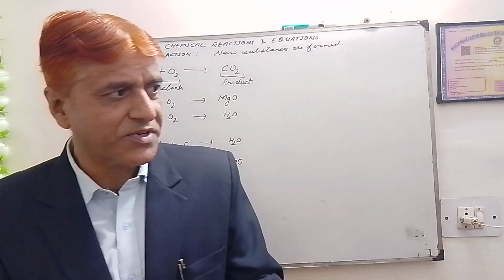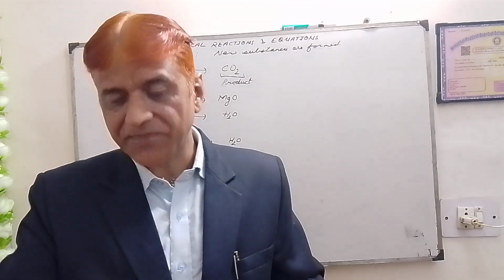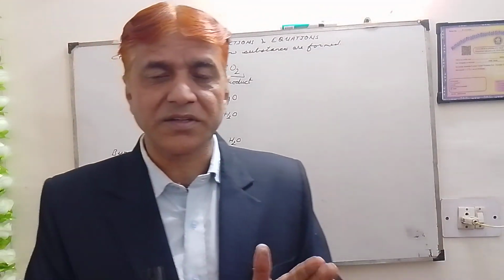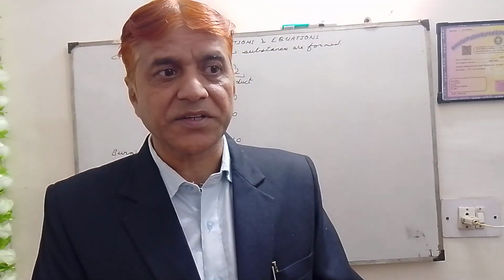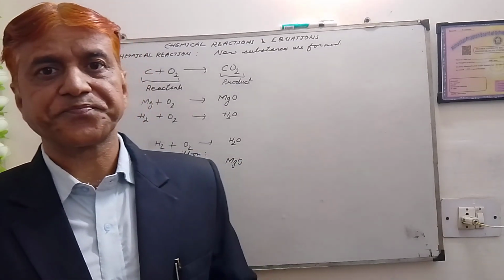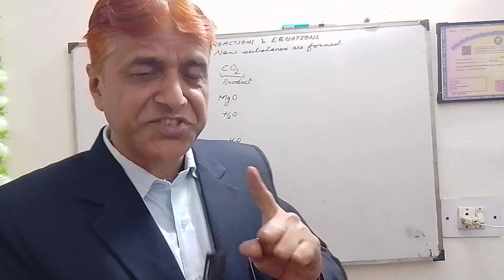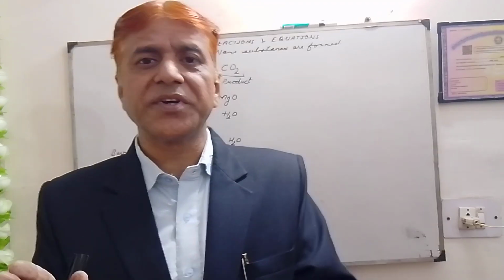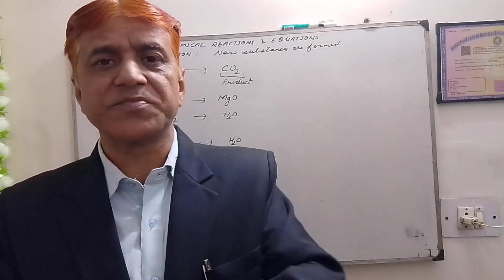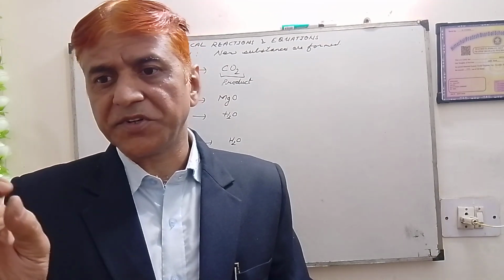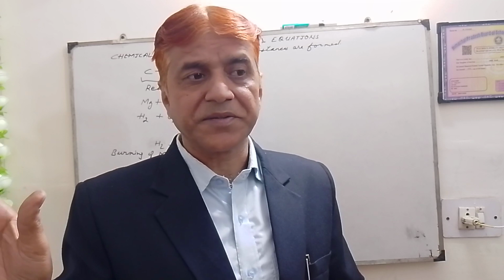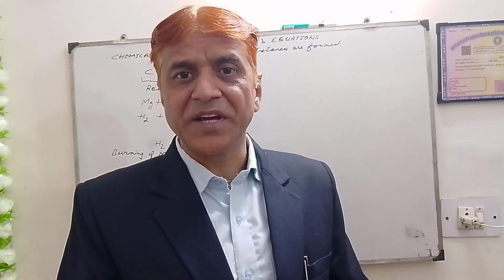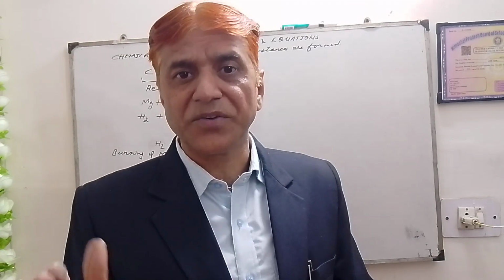I'm again saying this is not our topic, but we will discuss it in a later chapter, and it is an important concept: oxidation of metals is good for some metals and bad for others. For example, oxidation of iron is damaging, because iron gets totally damaged due to the formation of an iron oxide layer.